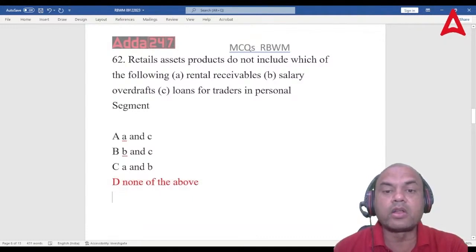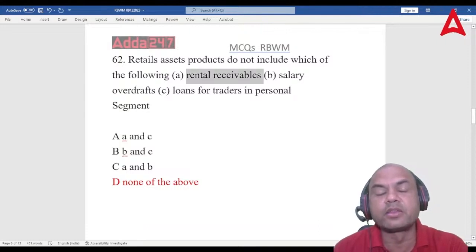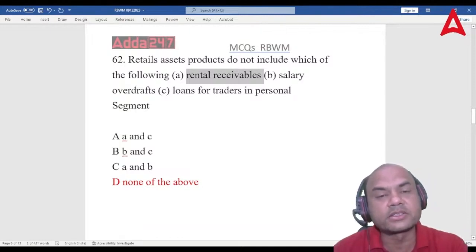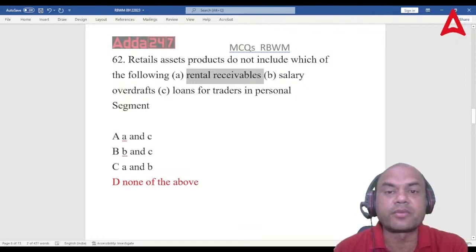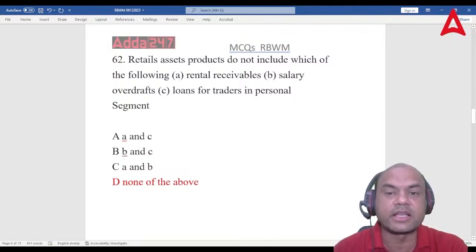None of the above. All of them are the features of retail assets. Rental receivables means we give the loan on the rentals. If somebody is getting some rent, I can fund that customer on a regular basis on that rent, because after all, that's like an EMI or SIP to that person. Second is salary overdrafts.